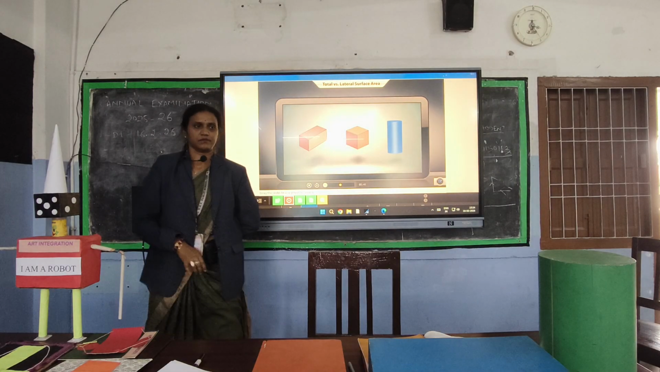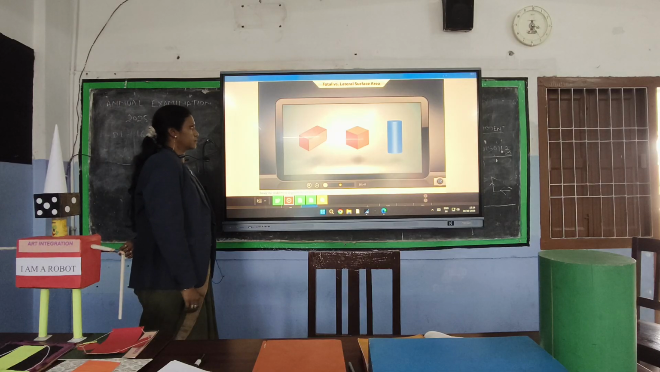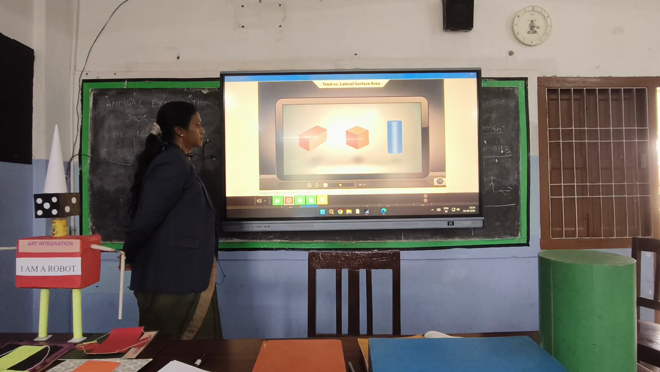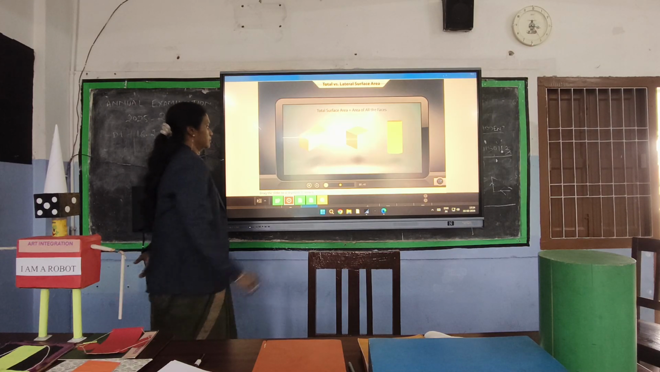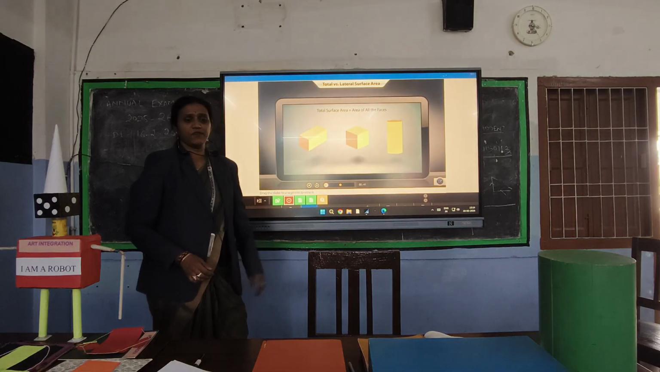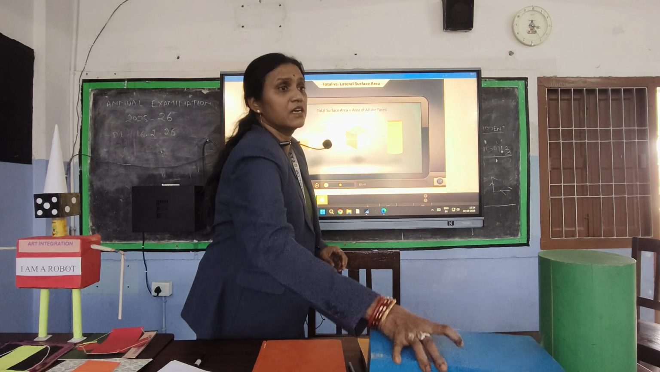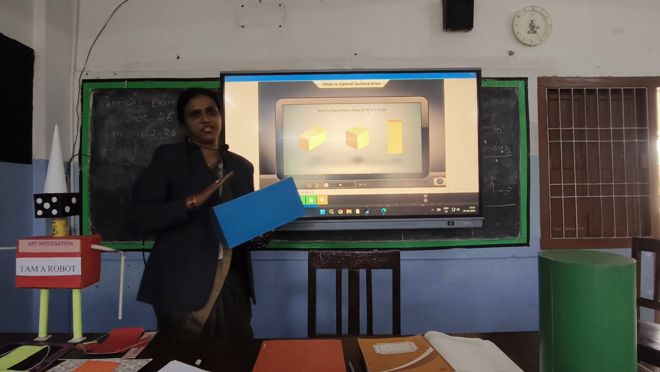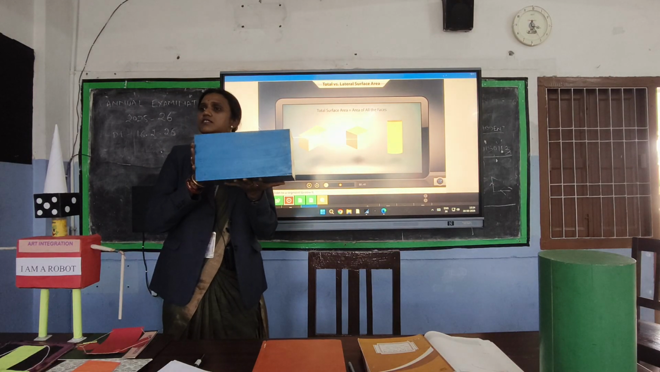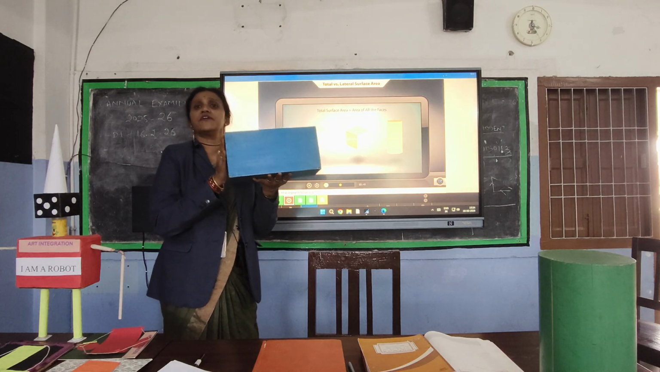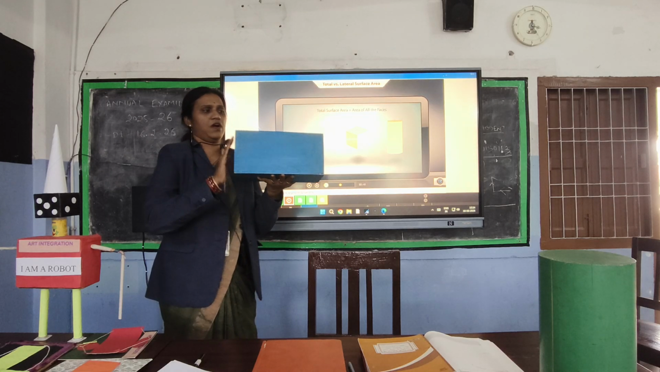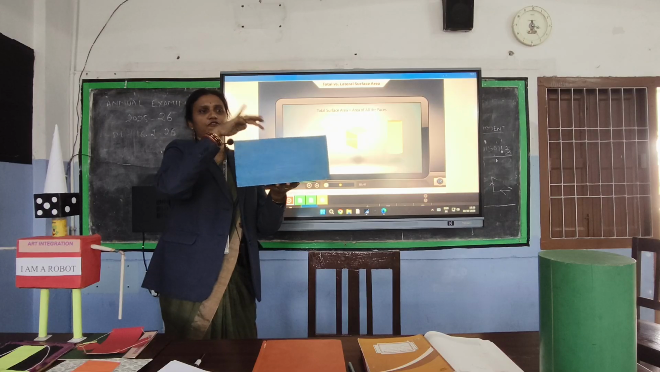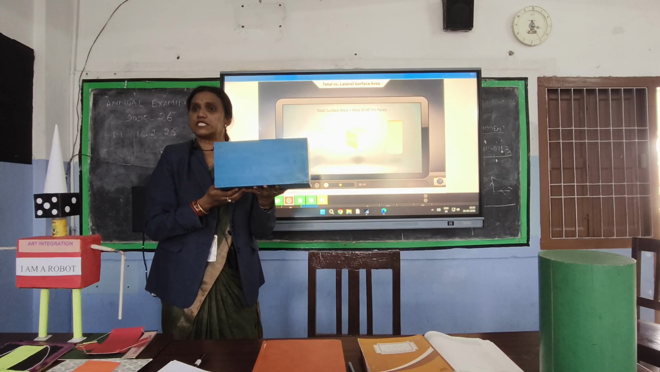When we talk of surface area, we can be more specific by using the terms total surface area or lateral surface area. Total surface area is the area of all the faces that make up a three-dimensional shape. So when we speak about surface area, it means the total surface area of the three-dimensional shape. This is a cuboid. How many faces does it have? It has 6 faces. 1, 2, 3, 4, 5, 6.